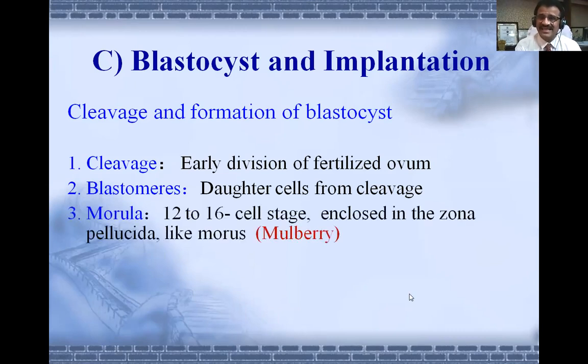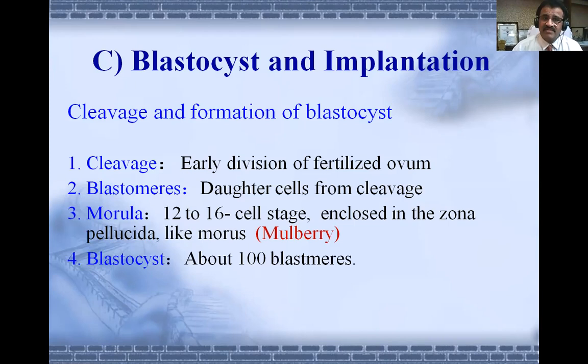When the cell division reaches the stage of 16 cells, it is called a morula. So morula is a solid ball-like structure which is covered by the zona pellucida. The zona pellucida is the original covering of the ovum, and here it looks like a morus. Morus means mulberry. Morus is a Latin name for mulberry. Mulberry means tutu in our language.